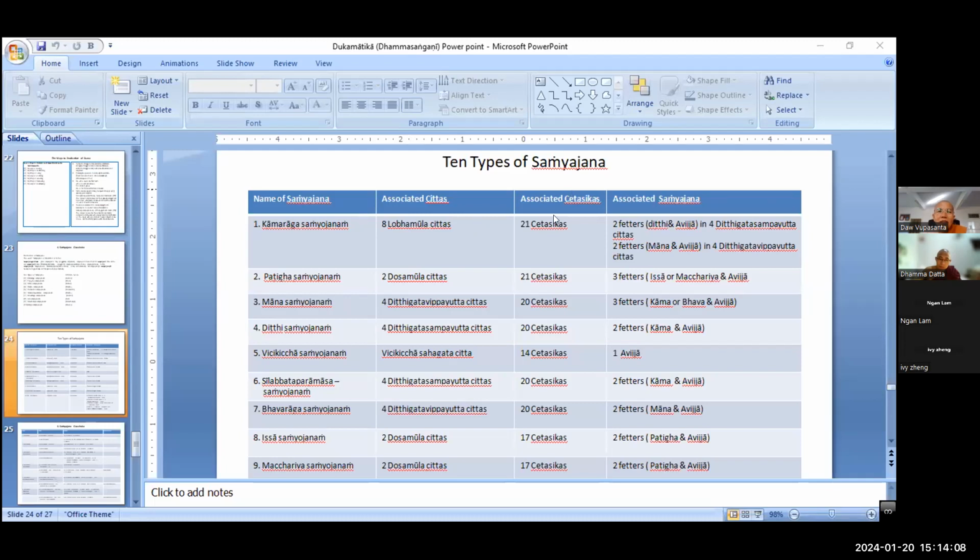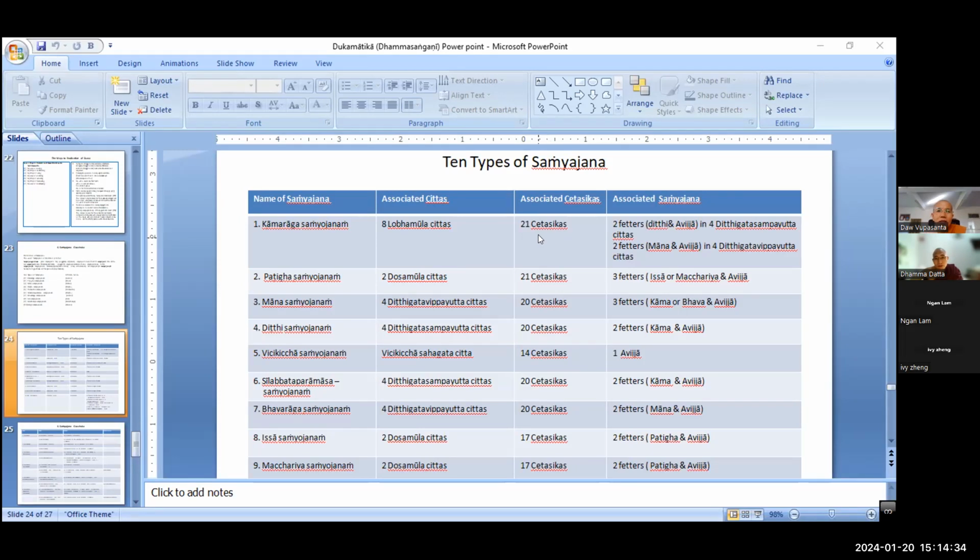So how many cetasika arise together with the kama raga samyojana? 21. I mentioned how many cetasika are omitted, not included. This is lobha citta, that is why 6. Dosa group, 4: dosa, issa, macchariya, kukkucca are not included.